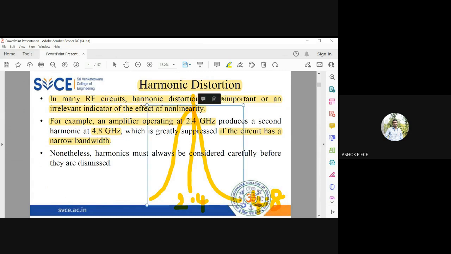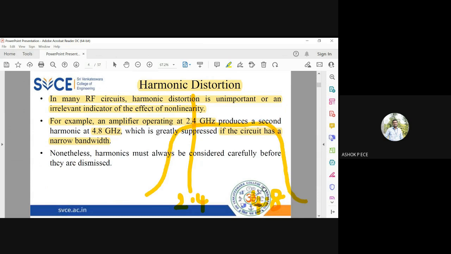Otherwise, if the circuit is going to have a response like this, 4.8 would also start dominating inside your circuit, which is going to act like noise. So harmonics must always be considered carefully before you can say that your circuit is free from harmonics. No, you can never say the circuit is free from harmonics. You have to definitely give some attention to them and ensure that the harmonics are suppressed.